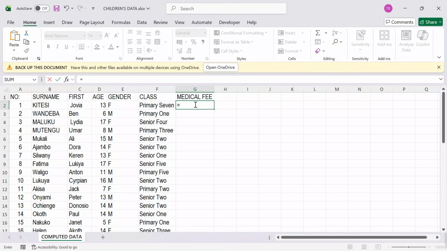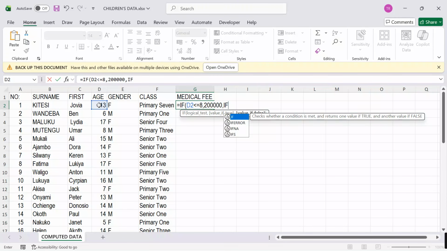Equal sign, if what? If the age of that candidate is less or equal to 8, put a comma. What should happen? We shall give them 200,000. Put a comma. Open another if because of the condition.